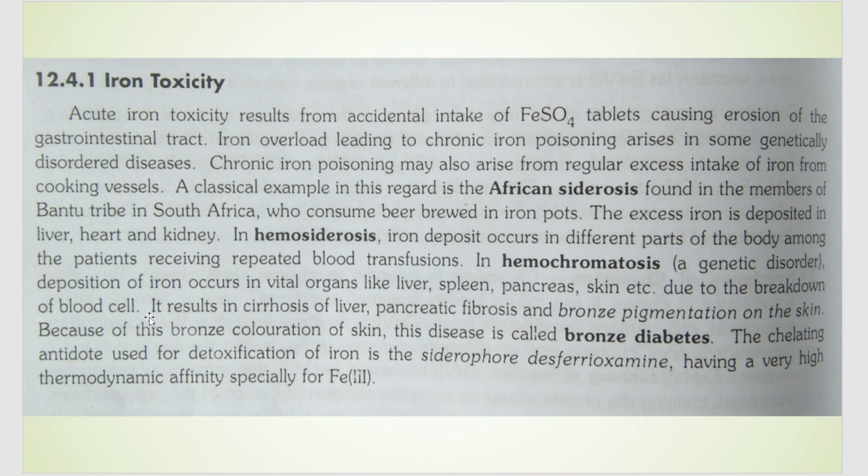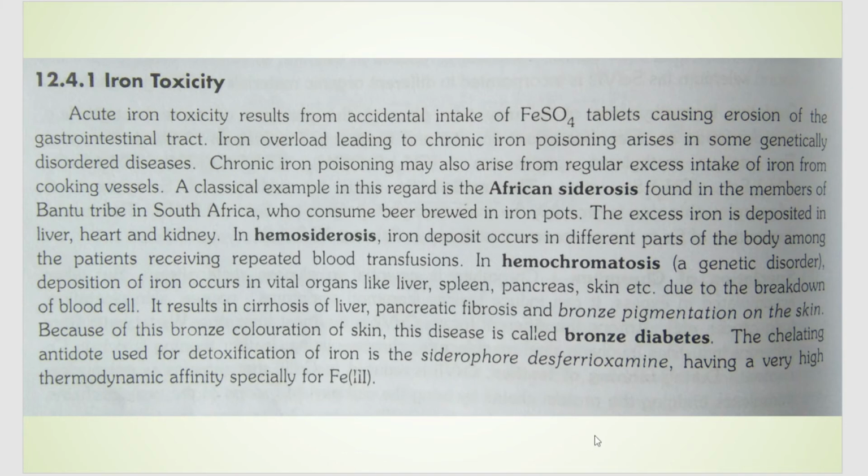Okay, your blood cells rupture and iron is released, and then it goes and gets accumulated. And here, because of this disease, there is cirrhosis of liver, pancreatic fibrosis, and brown pigmentation of the skin. And because of this bronze color of the skin, this disease is also called bronze diabetes.